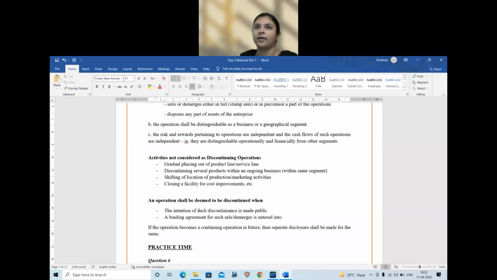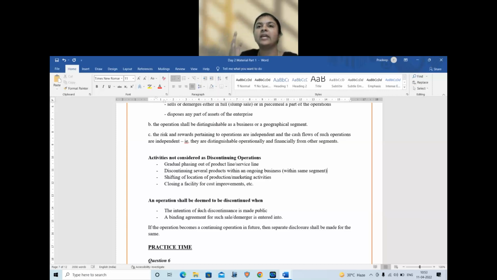And or a binding agreement for sale or merger is entered into. Say if it is a company, they have to pass a resolution and form an agreement. If they have to sell or demerge, they have to form the agreement. So when the agreement is complete, then it shall be deemed that the operations will be discontinued. So two conditions for the timing of recognition: one, intention should be made public, and if there is an agreement requirement, the agreement should be created, or the agreement has to be entered into.